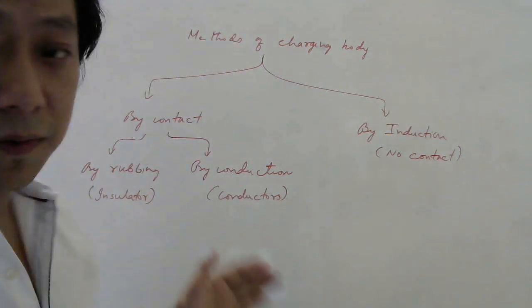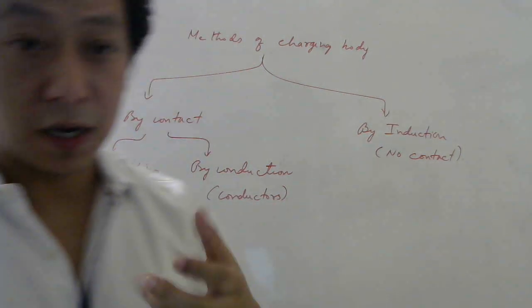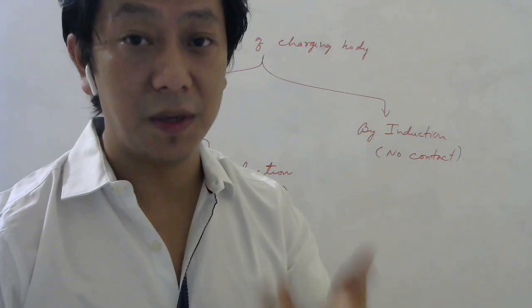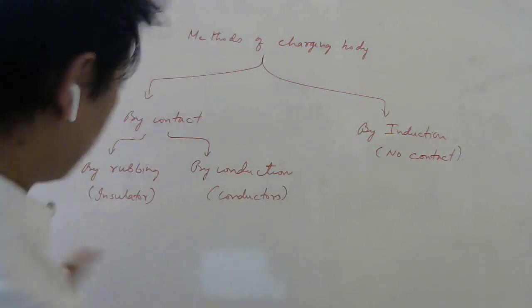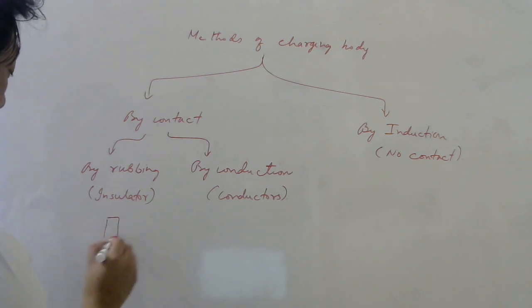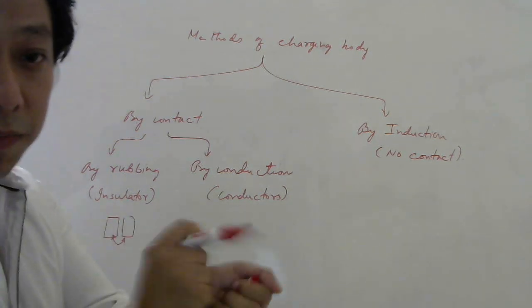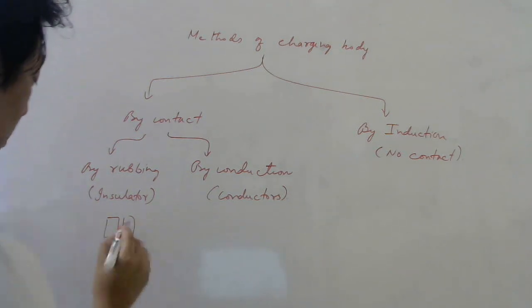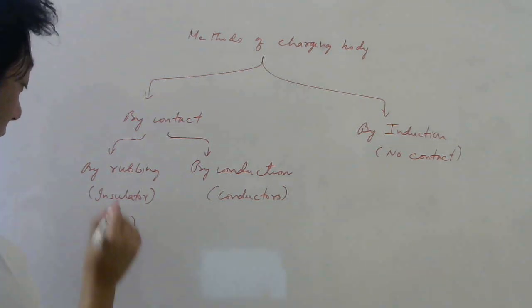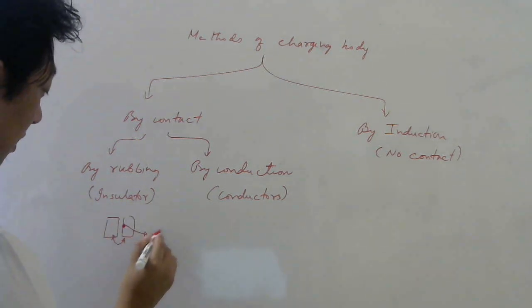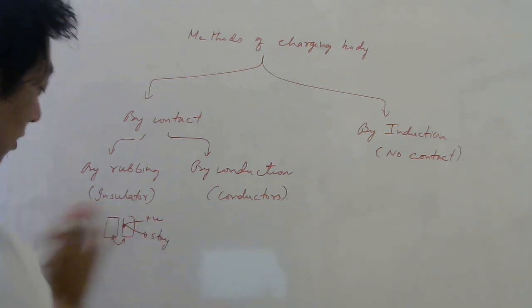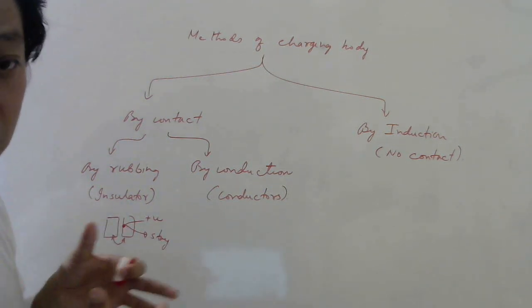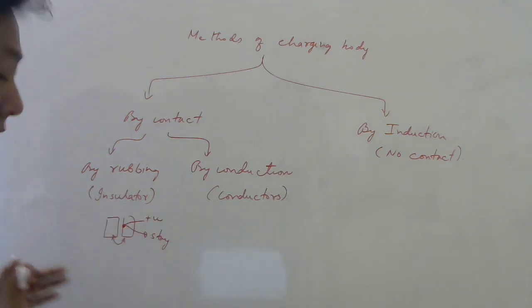Whereas in insulator, charge will not actually flow through the material. So by rubbing, we have discussed before. If you take two neutral objects, both insulator, and you rub them, one will get charged. So whatever charge comes in insulator, it will stay there. So if this is positive charge, it will stay there. Why? Because it is insulated. The charge will not run through the material somewhere else.